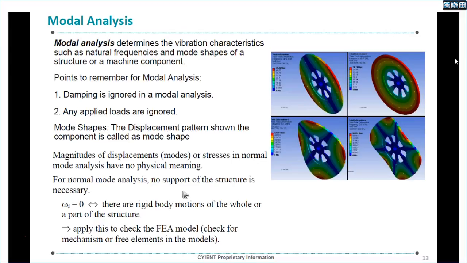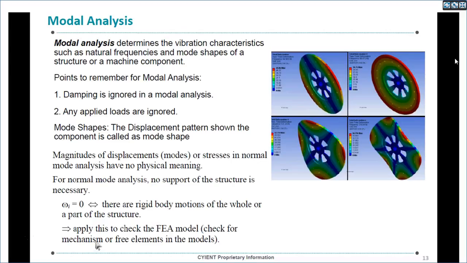In modal analysis, the constraint may not be required, but it will give zero frequencies. These zero frequencies give rigid body motions of the whole or part of the structure. So when you don't give any constraints in modal analysis, it will give rigid body modes or rigid body frequencies.